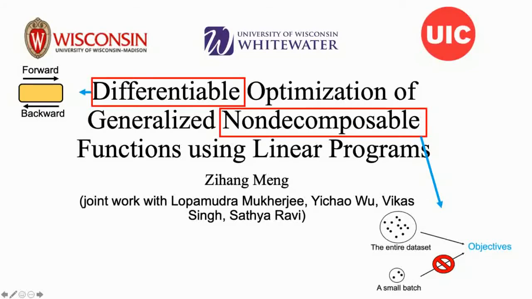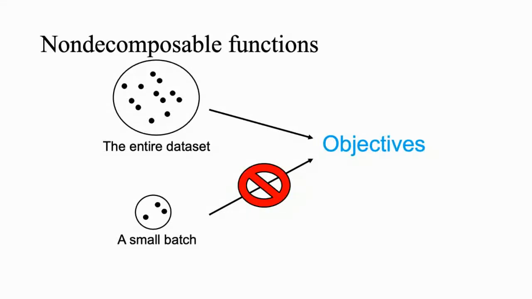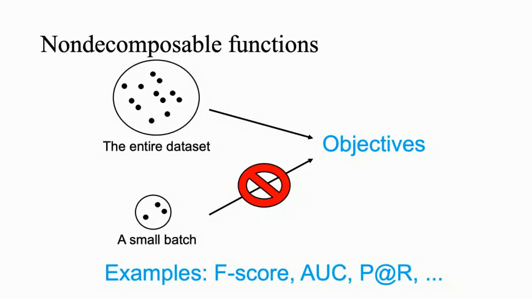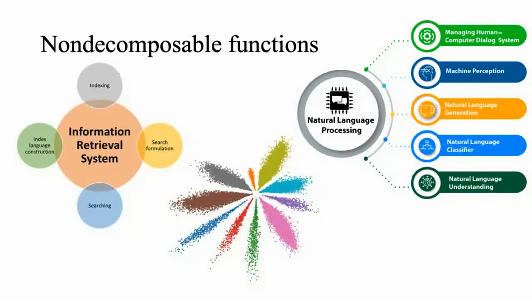So let's dive in. We see a lot of objectives commonly used in vision and machine learning that are non-decomposable. These include F-score, AUC, precision and recall, and many more. They serve an important role in many applications, including the information retrieval system, class imbalanced learning, measuring the performance of NLP models, as well as biomedical and scientific settings.